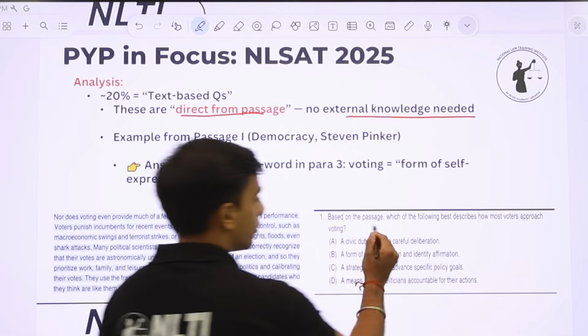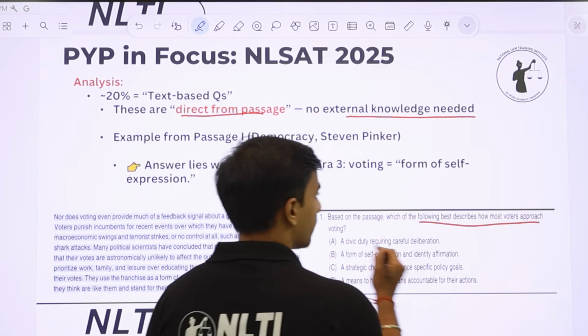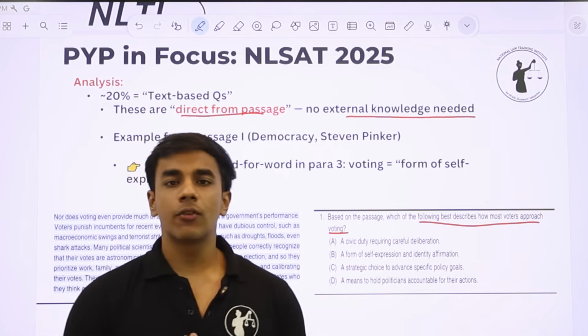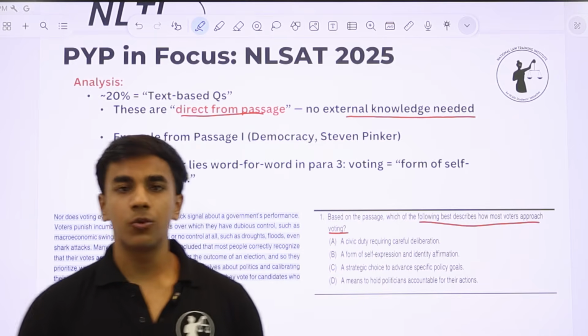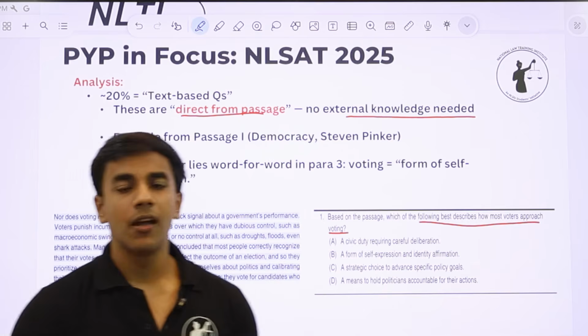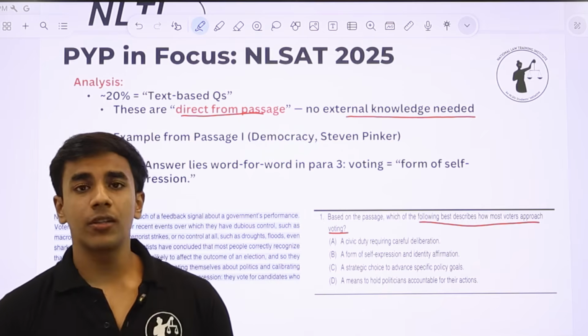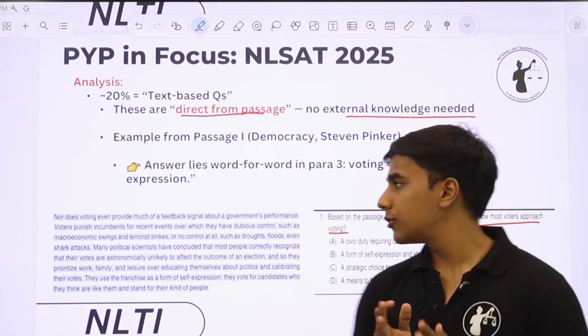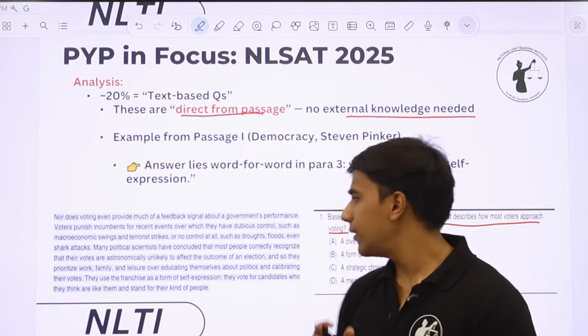Based on the passage, which of the following best describes how most voters approach voting? On the face of it, you may feel it's a very inference-based, conclusion-based or assumption-based question, but not at all. This is a question that was directly given in the passage, and all you had to do was some attentive reading.